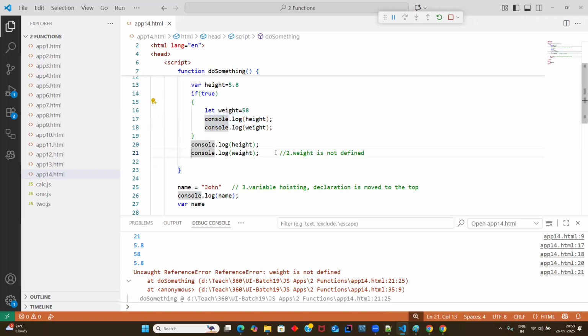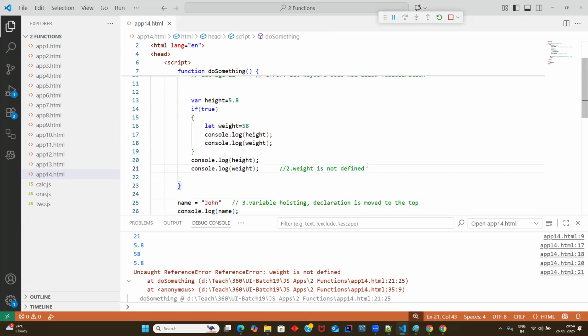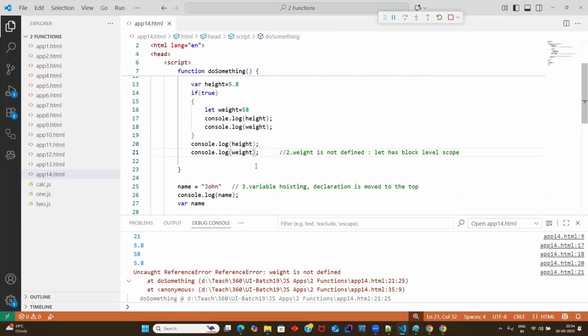If you try to access it outside the room, you'll get this message. This is one more beauty: let has block level scope, whereas var cannot have block level scope. I think this also makes sense, everyone.